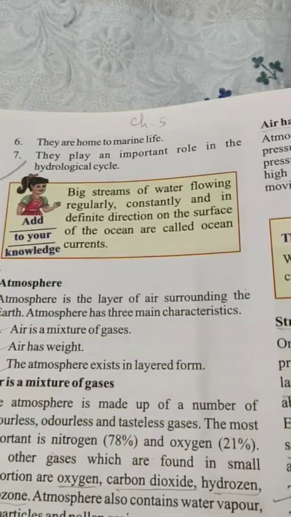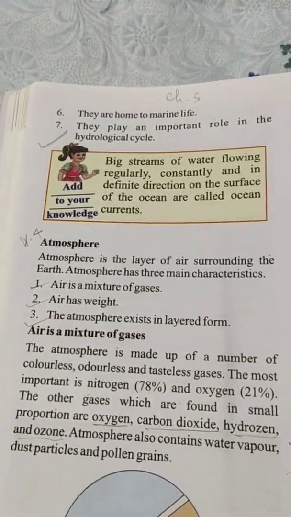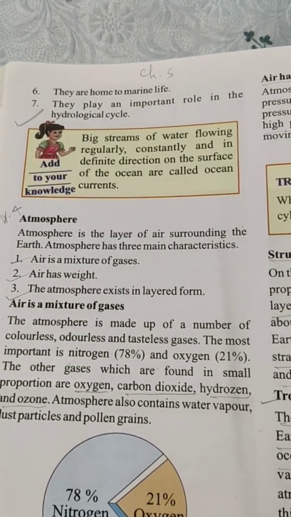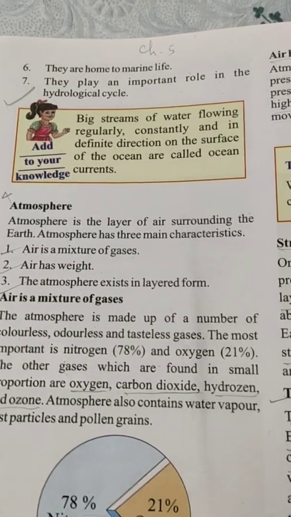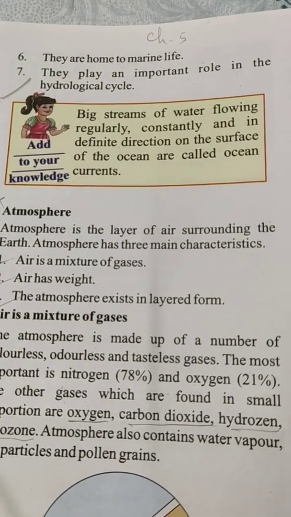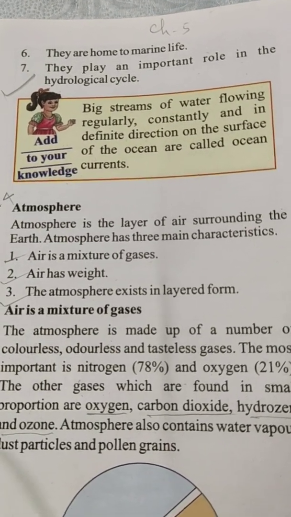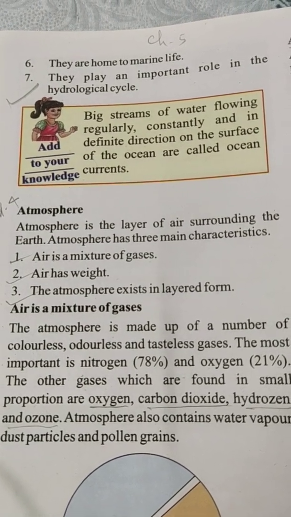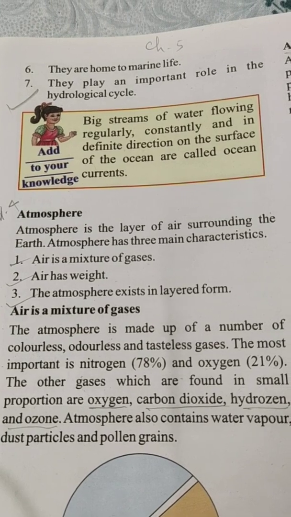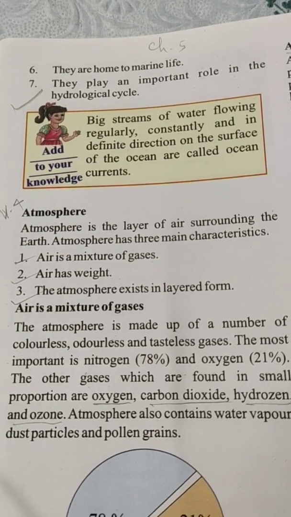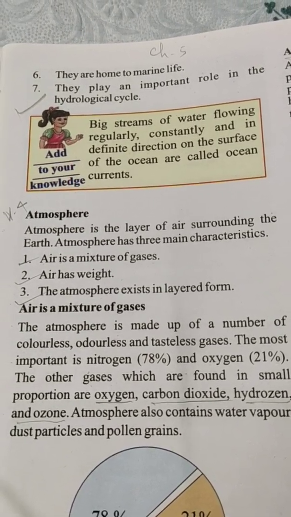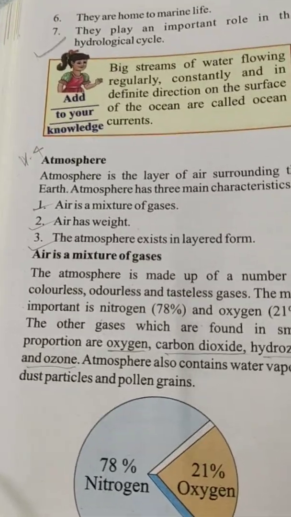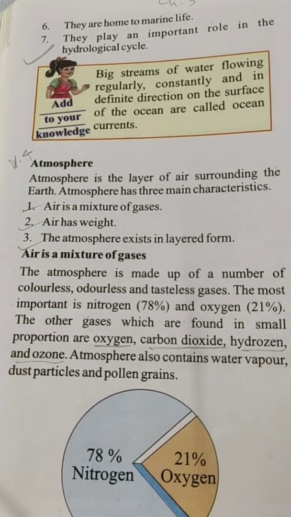Dear children, today we will discuss the atmosphere. What is atmosphere? Air is a mixture of gases. The atmosphere is the layer of air surrounding the earth. The atmosphere has three main characteristics: 1. Air is a mixture of gases. 2. Air has weight. And 3. The atmosphere exists in layered form. First of all, we will discuss that air is a mixture of gases.